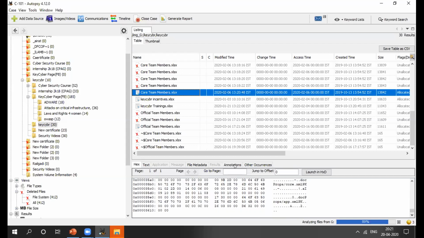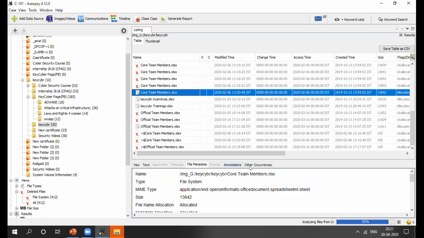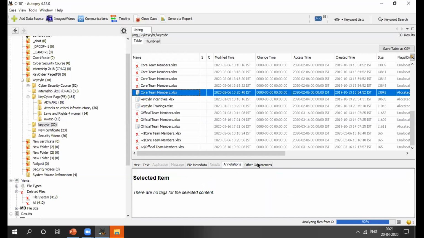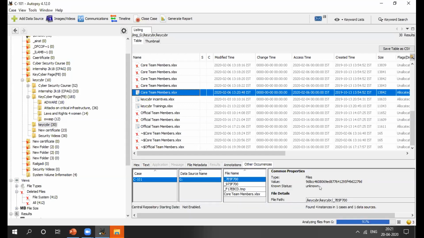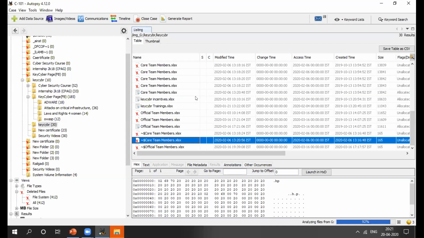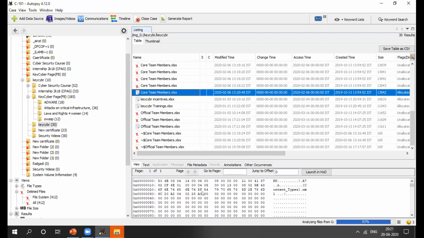Then file metadata, then annotations. Because it will not be completed to 100, by using hex value the forensic expert will get the exact content of the Excel file, right?